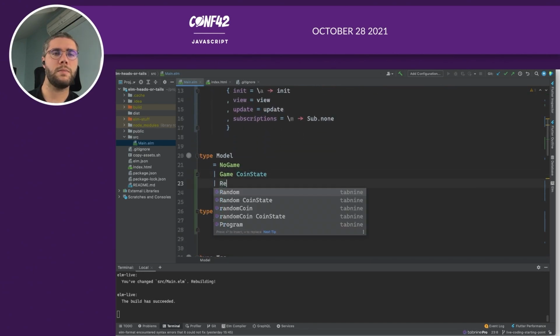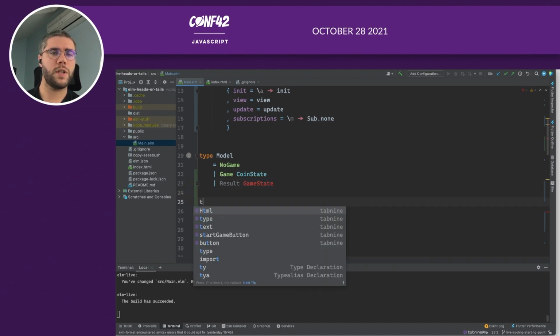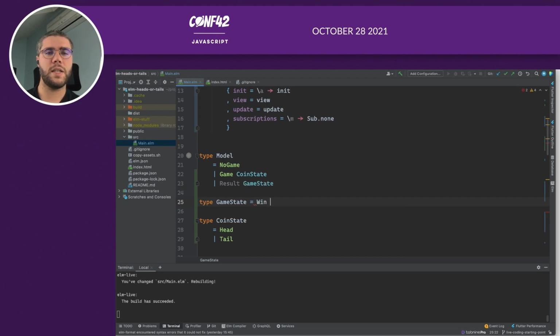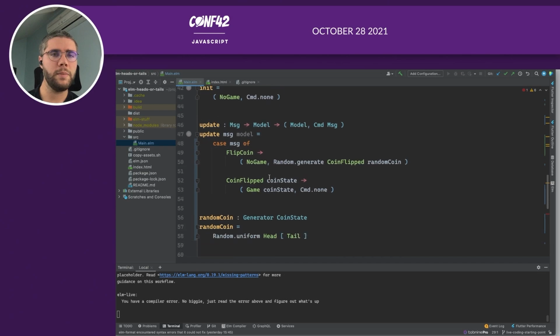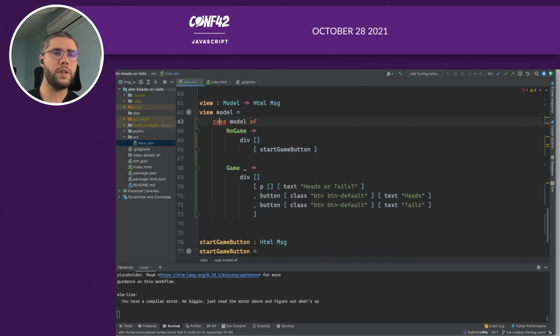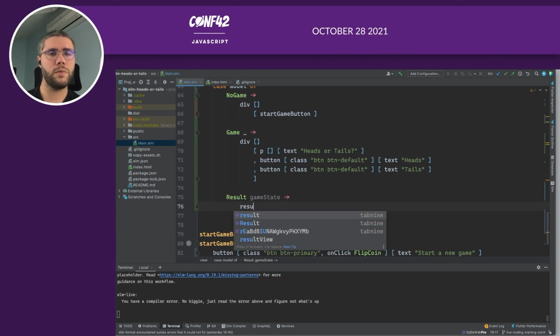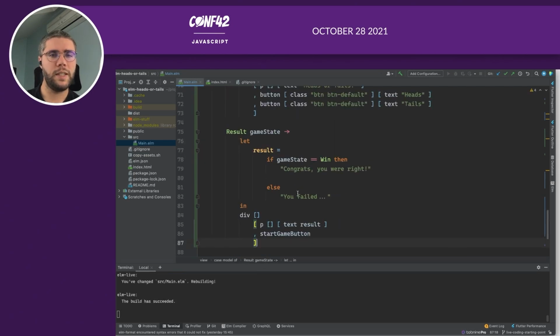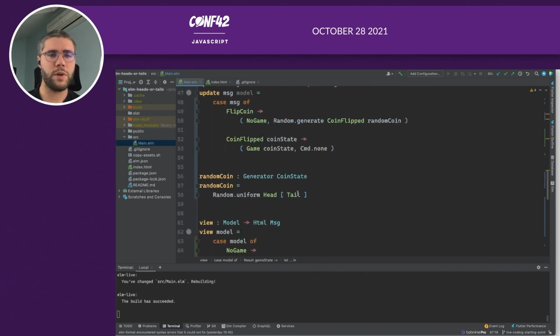So let's create that with a game state. Once again, we can create a type for the game state and say it's either win or loss. Okay. In the view function, you have an error because you haven't handled this case. So let's create the result view. Perfect, we have the result view.